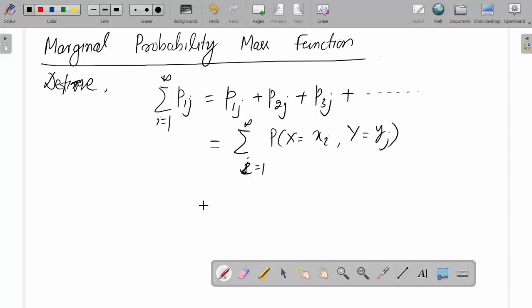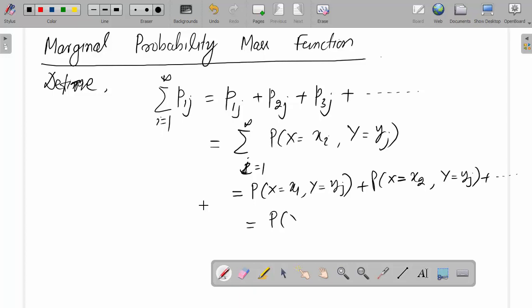So this will be equal to probability x equal to x1, y equal to yj plus probability x equal to x2, y equal to yj plus and so on. So this will be equal to probability y equal to yj, because it includes all the values of x equal to x1, x equal to x2, x equal to x3, but y equal to yj is always there.